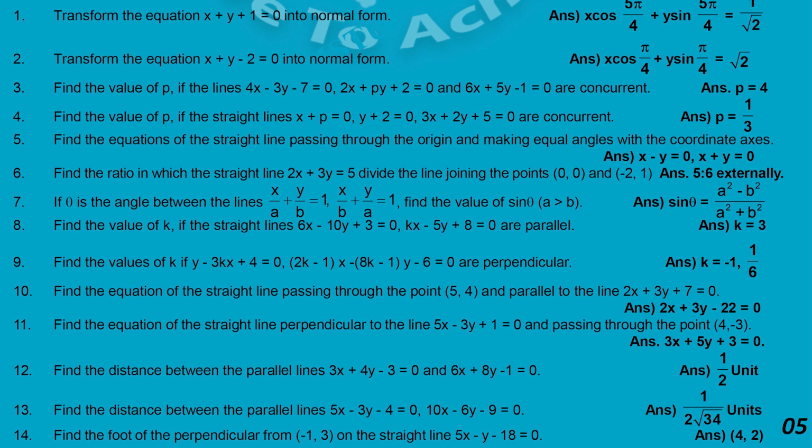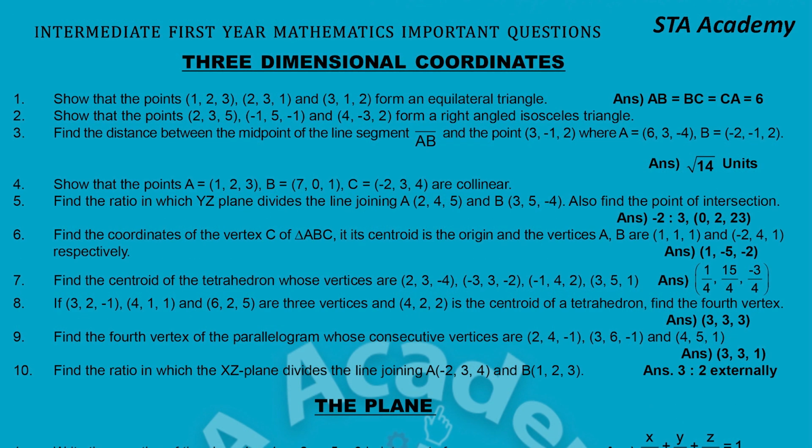The next is 3-dimensional coordinates. This is a 2-mark, very important chapter. It's a basic question they will ask: equilateral triangles, centroid, isosceles, whether the given points are collinear or not, or find the fourth vertex of a parallelogram. These are very easy questions. Normally you did the same questions in your 10th standard.